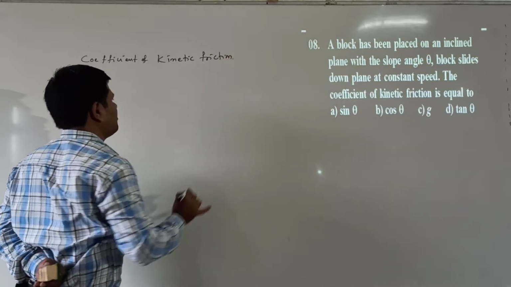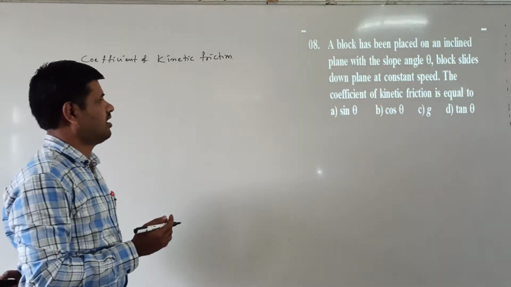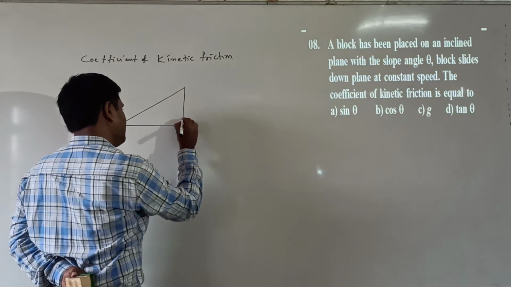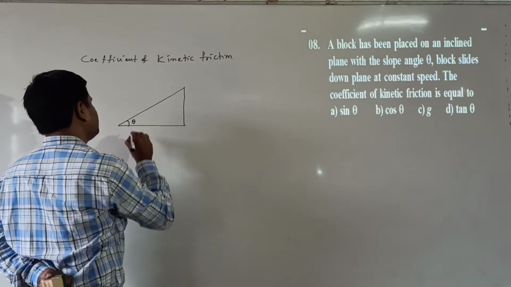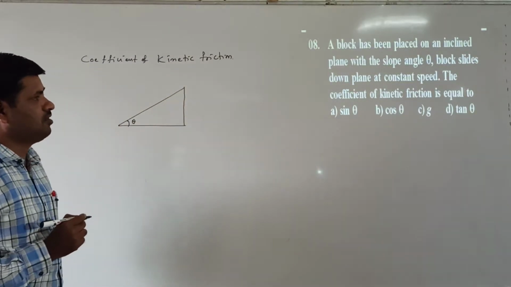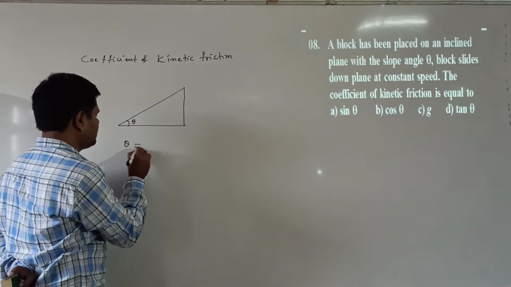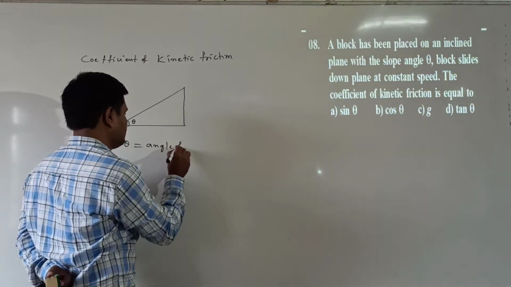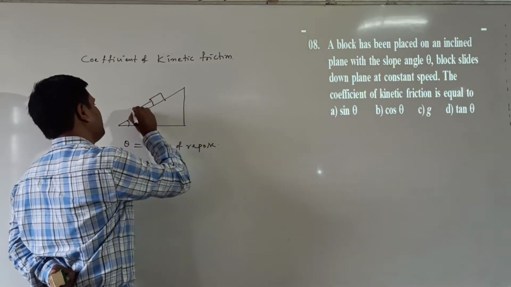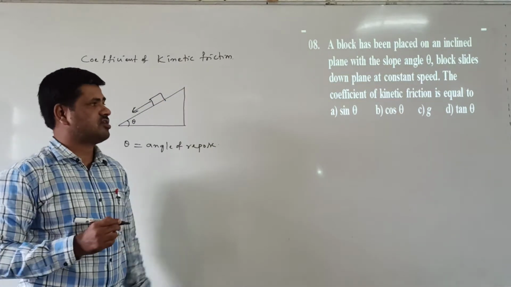When kinetic friction comes into play, the body slides down. The body slides down means the angle here, this is the angle. This angle becomes the angle of repose. That slope angle becomes the angle of repose. This is the inclined angle. When the inclined angle theta becomes the angle of repose, then the body slides down. When the body slides down, which friction comes into play here? Kinetic friction comes into play.